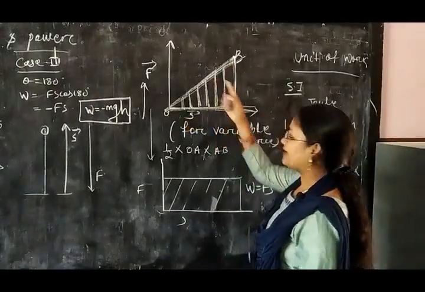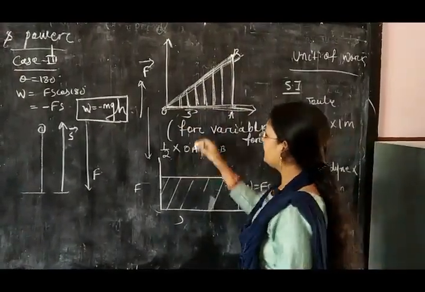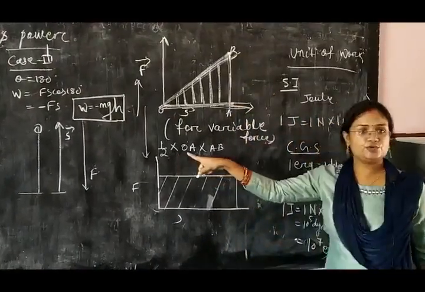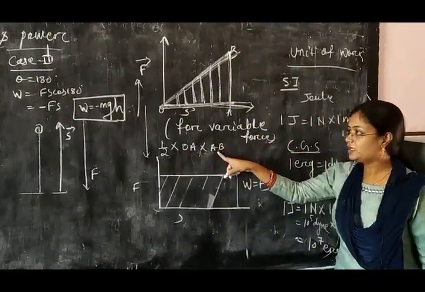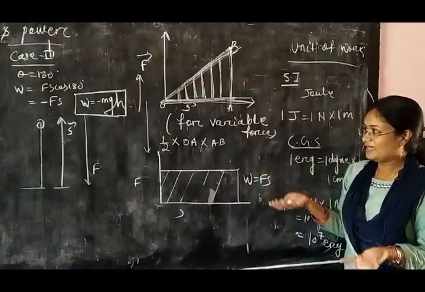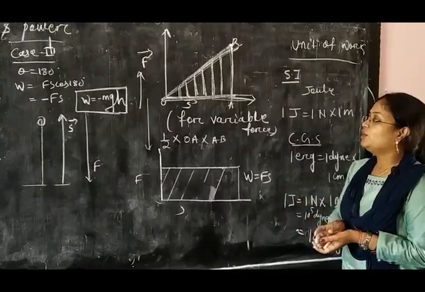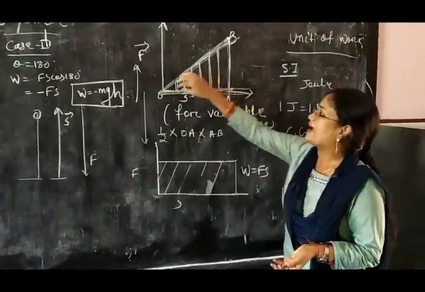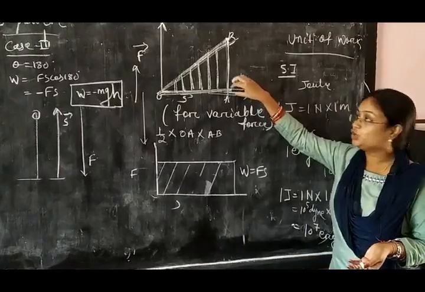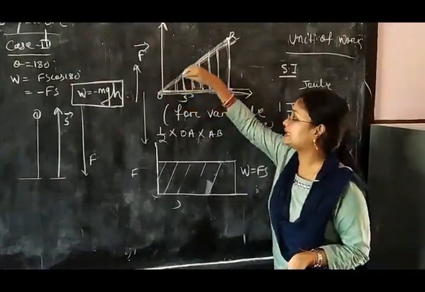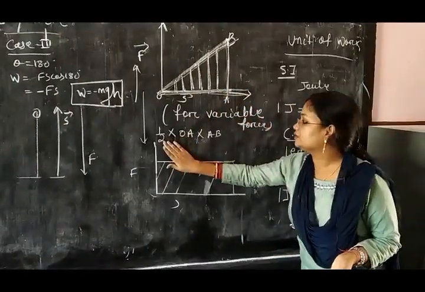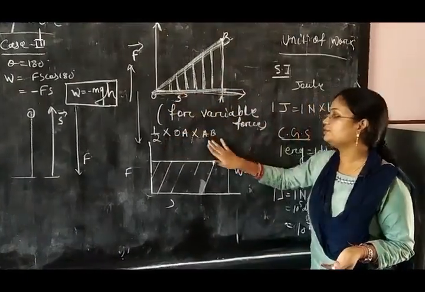So what is this? A right angle triangle. So half into base OA, and height is AB. So half into OA into AB. That means work done is equal to the area enclosed by this graph with the displacement axis. The area enclosed by this graph and the displacement axis. So work done equals half into base into height.